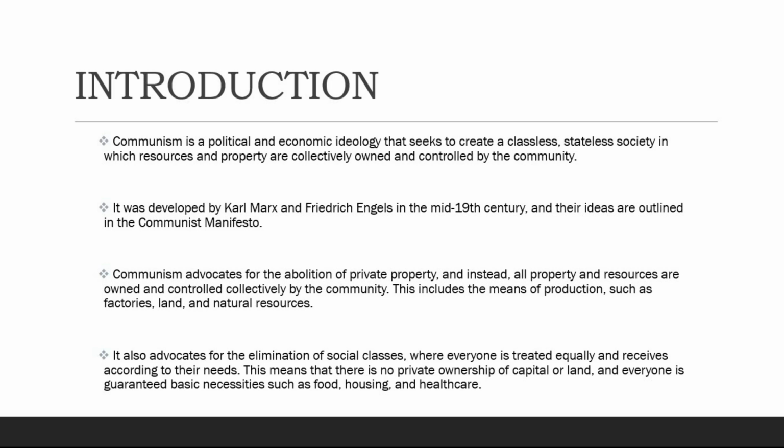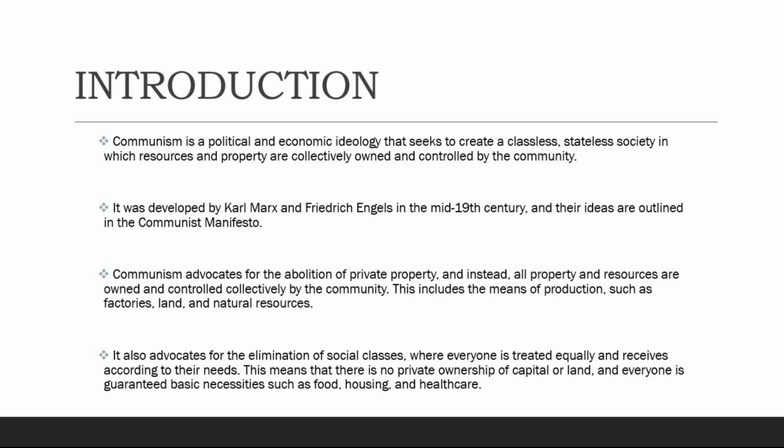Number 2. It was developed by Karl Marx and Friedrich Engels in the mid-19th century, and their ideas are outlined in the Communist Manifesto. Number 3. Communism advocates for the abolition of private property, and instead, all property and resources are owned and controlled collectively by the community. This includes the means of production, such as factories, land, and natural resources.